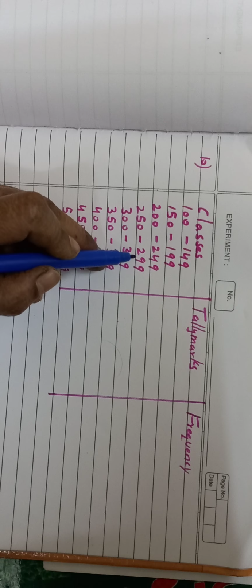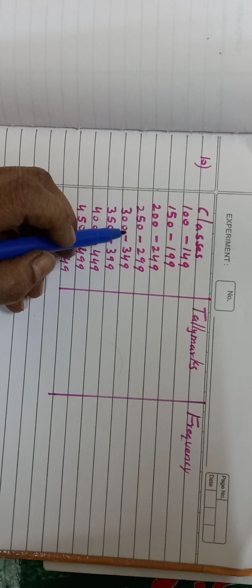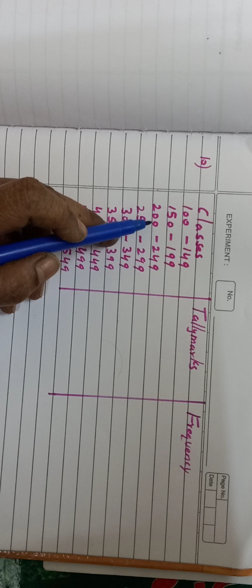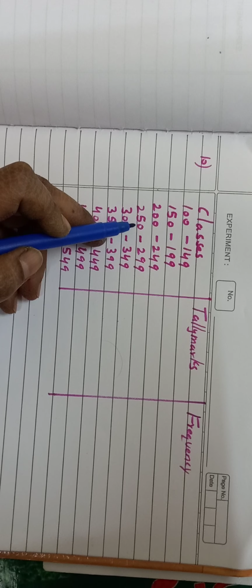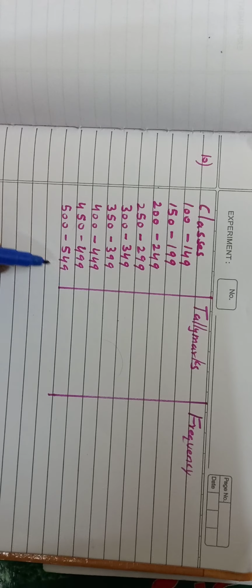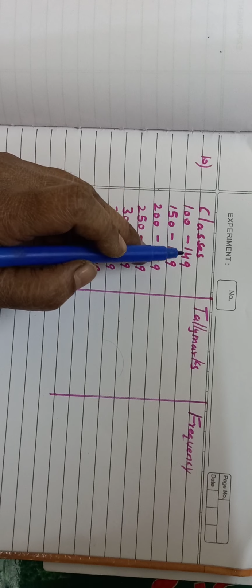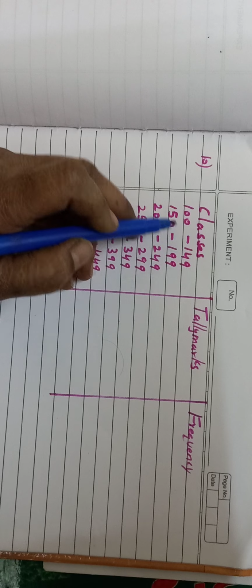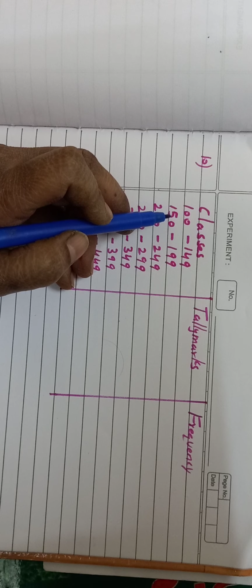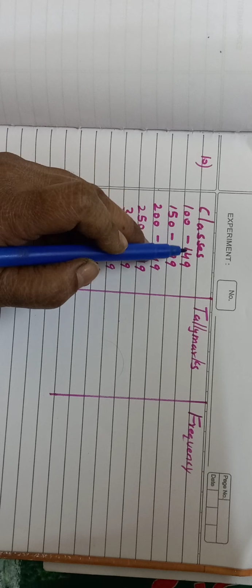299. Then 300. So in these classes, you see the upper limit is not equal to the lower limit. So these are inclusive classes. Here 149, and again 149 is not repeated. In continuous classes, the upper limit is equal to the lower limit.